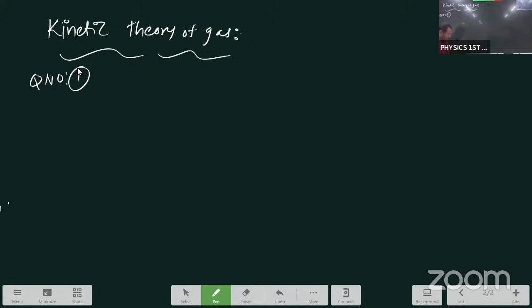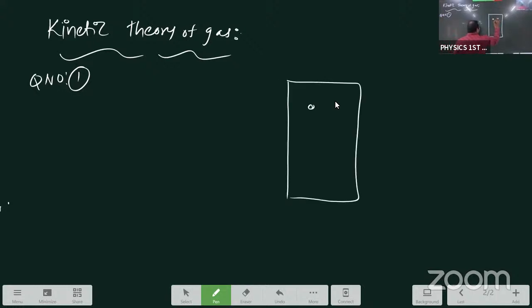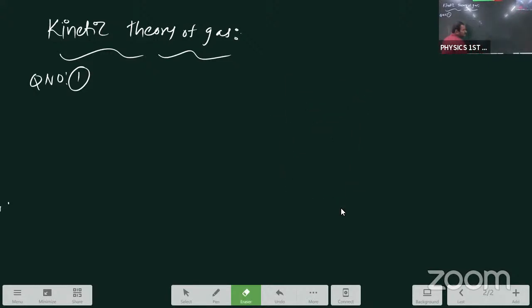Define mean free path. You know, action, reaction. For example, this is one container like this. See, average distance traveled by a molecule in 2 successive collisions. Why are we taking 2 successive collisions? One is the action mode, the second one obviously is the reaction mode. This one you are writing. Define mean free path means definition 1 mark with formula 1 mark.